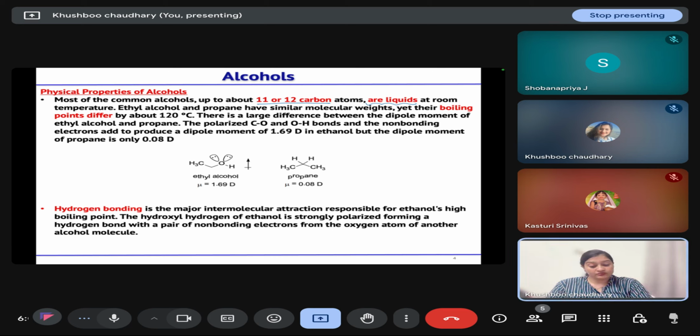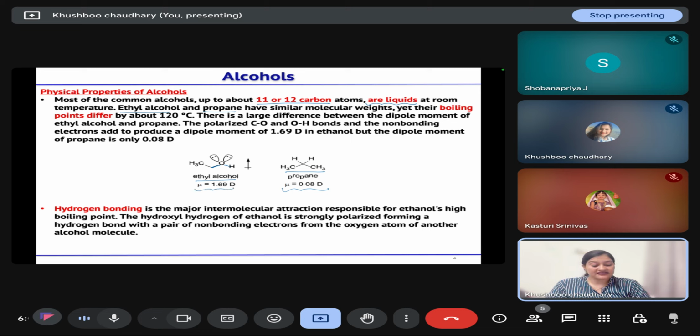So mostly alcohols up to 11 and 12 carbon atoms are liquid at room temperature, and ethyl alcohol and propane have similar molecular weight, but their boiling points differ by 120 degrees Celsius. Now why is there this difference in boiling point? This is because in the case of propane, the dipole moment is less, but in the case of ethyl alcohol, there is a polarity induced in the carbon-oxygen and oxygen-hydrogen bonds that creates a dipole moment in this molecule, and its dipole moment is 1.69.